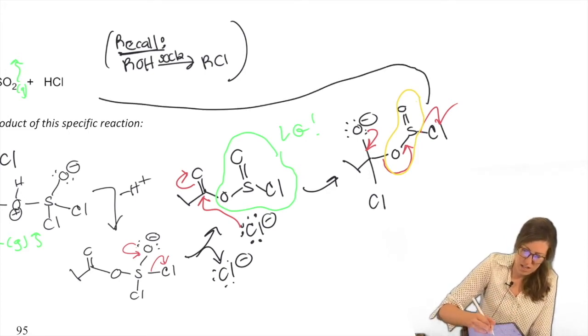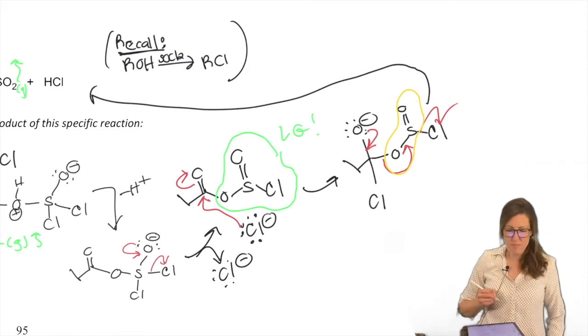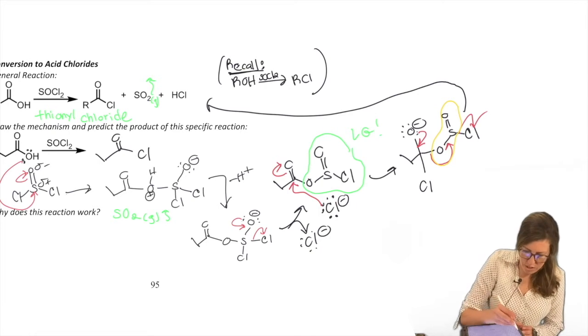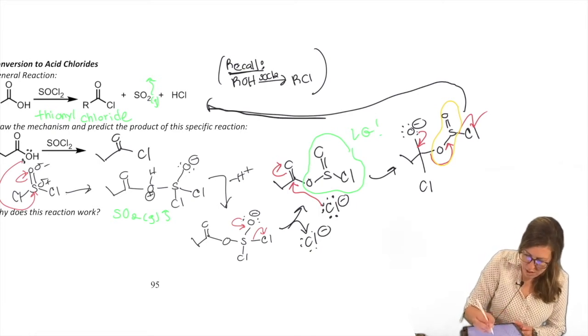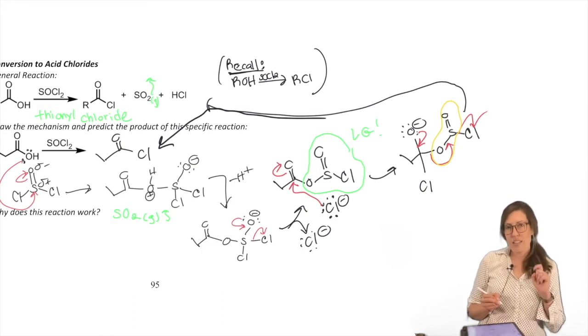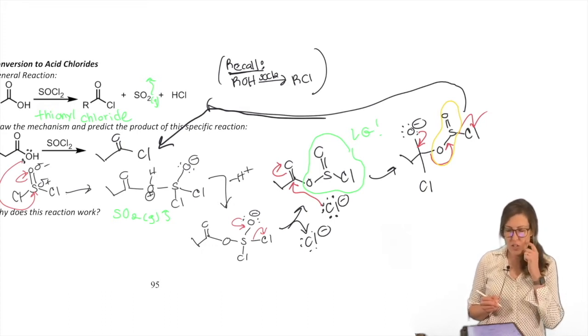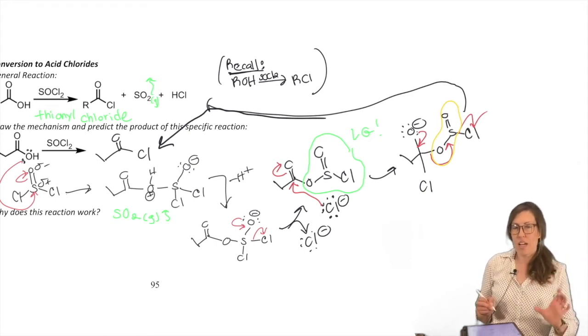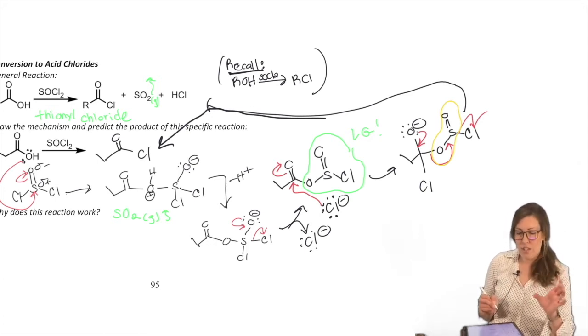And now we are all the way back to there. I should actually draw my arrow this way because that was a generic reaction. We're here. So yes, it's a long mechanism, but it's good to see how it works. So it's not a big mystery. The SO2 gas comes off. The thionyl chloride's there to convert the OH into a better leaving group.